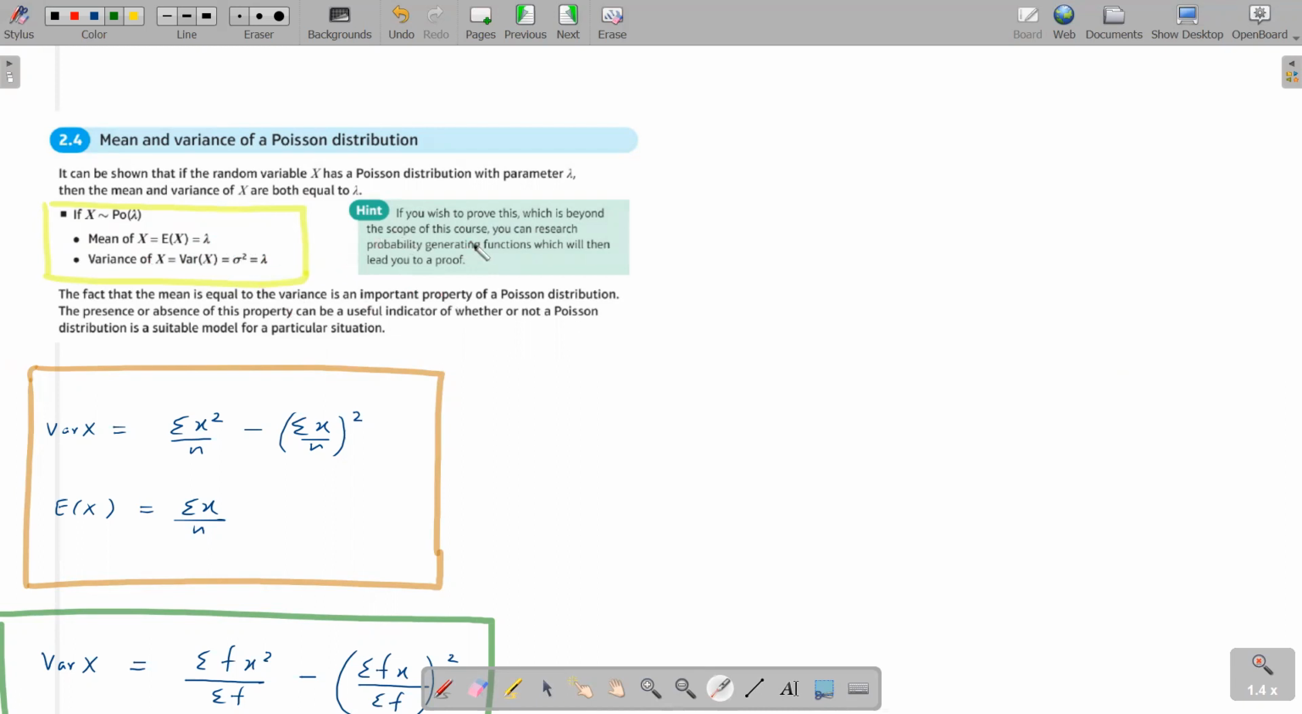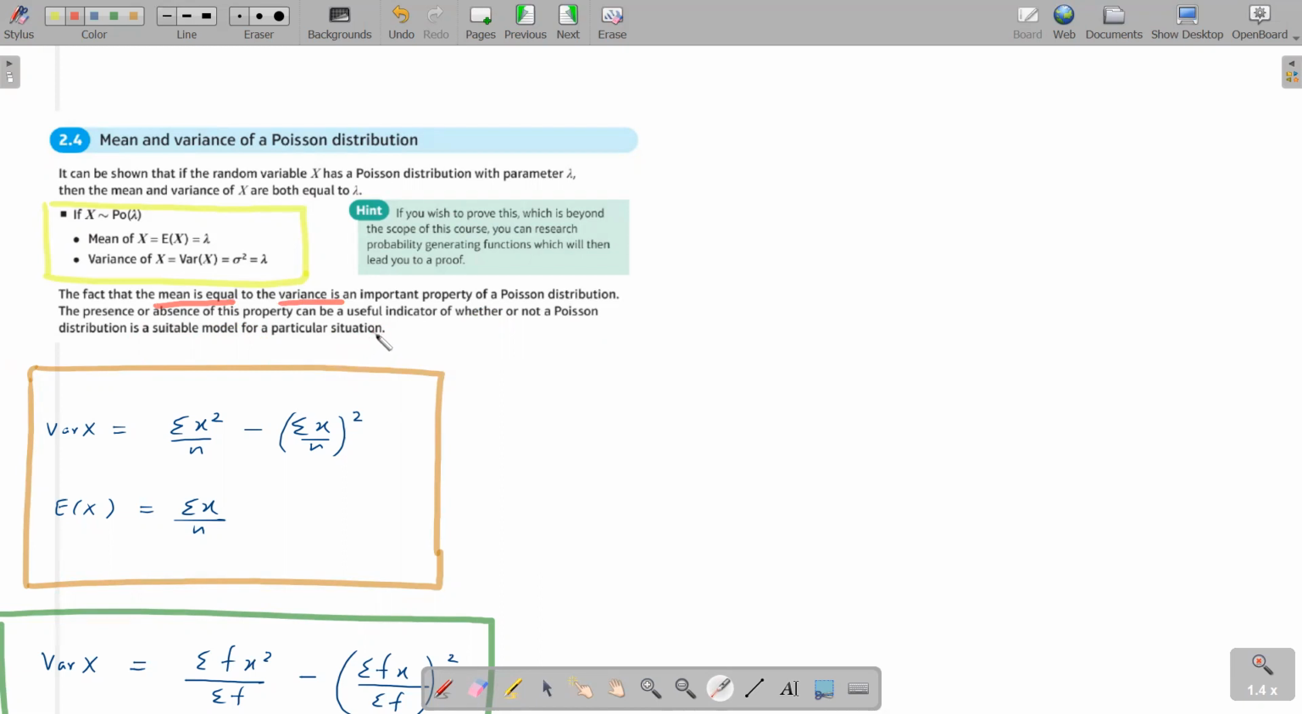But anyway, one of the most important properties of the Poisson distribution is that the mean is equal to the variance. That's a very important property, and something you will be tested on in the exam. The presence or absence of this property can be a useful indicator of whether or not a Poisson distribution is a suitable model for a particular situation.